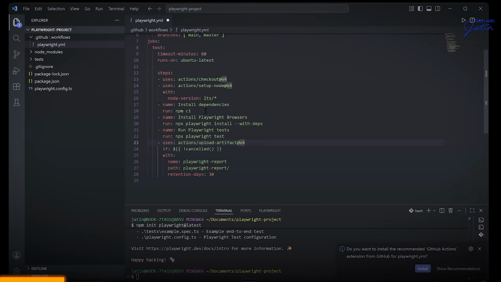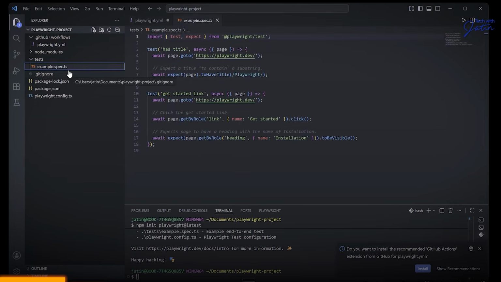Now, coming to the test. If I go to this test folder, there's something which is example.spec.ts. And this is where people start getting a little bit overwhelmed, because this is all TypeScript or JavaScript code popping up. What is this? Await, what is this? Async page and all.